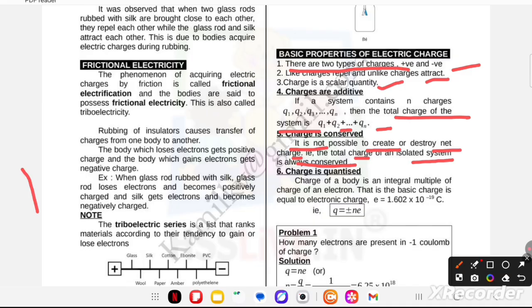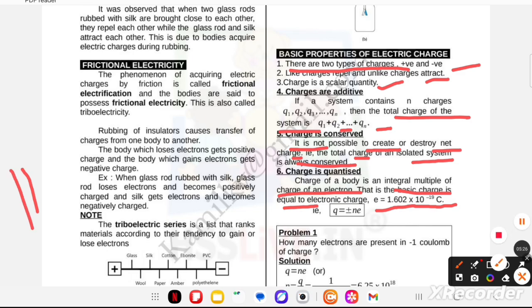Charge of a body is an integral multiple of the charge of the electron, that is, the basic charge is equal to the electronic charge, e equal to 1.602 times 10 to the power minus 19 coulomb. Therefore for numericals we shall take Q equal to plus or minus Ne.